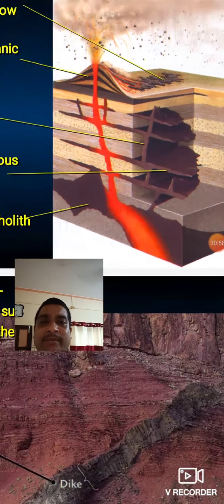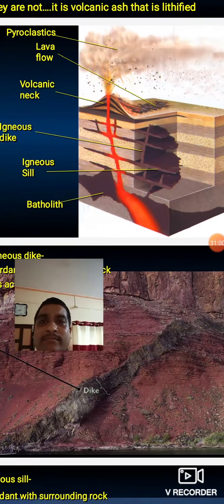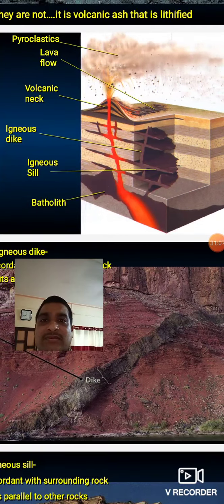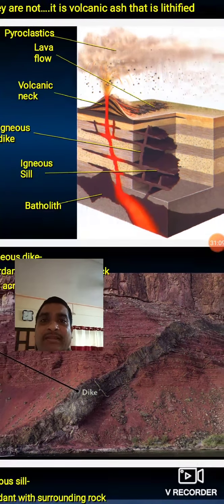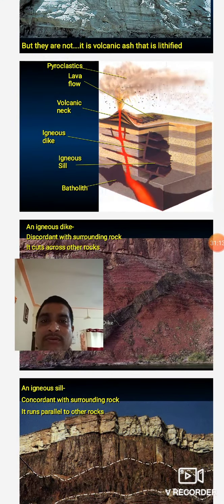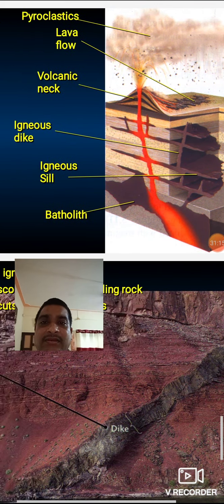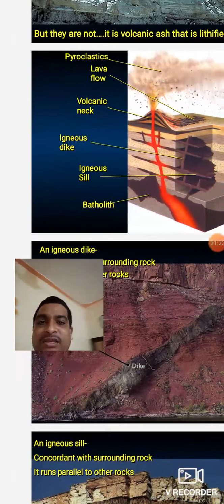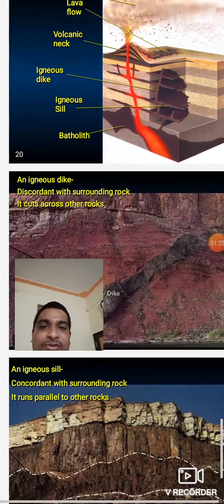Another, you should see this diagram of a volcanic eruption. This is the volcanic pipe. Pyroclastic material comes from the subsurface and spreads over the surface, called pyroclastic material. Some gaseous content is also present in this volcano. And these are the sill and the dike. Dike is a vertical intrusion and sill is a horizontal intrusion in a rock.